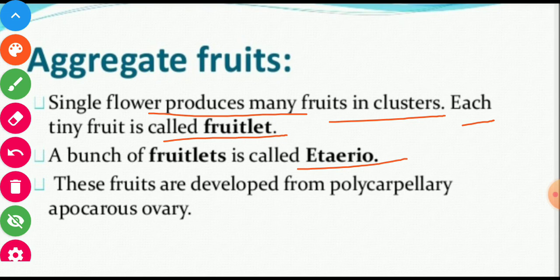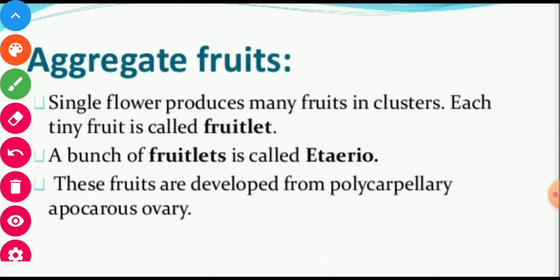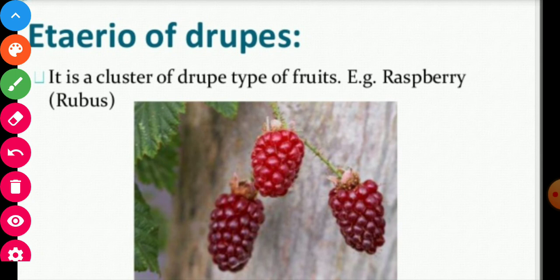These fruits develop from a polycarpellary apocarpous ovary. An example is a cluster of drupe-type fruits like raspberry, which is an aggregate fruit.